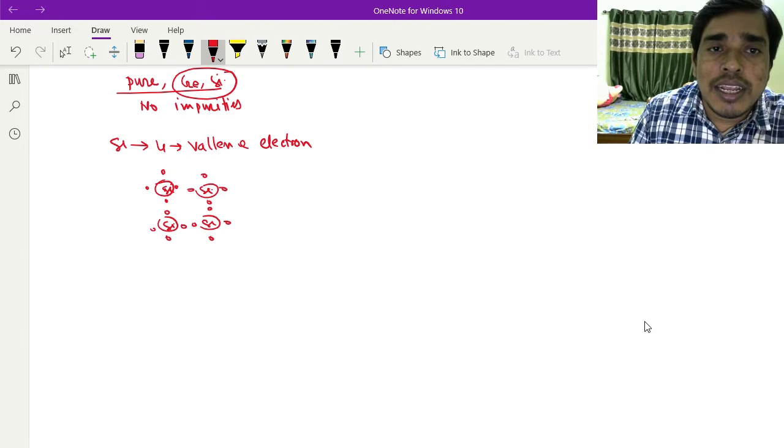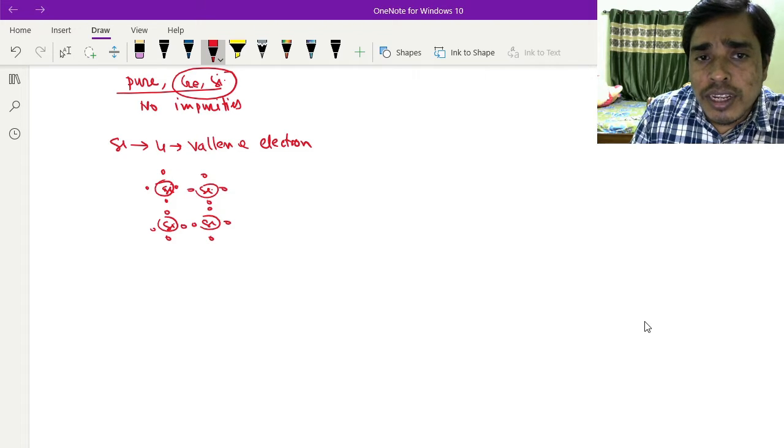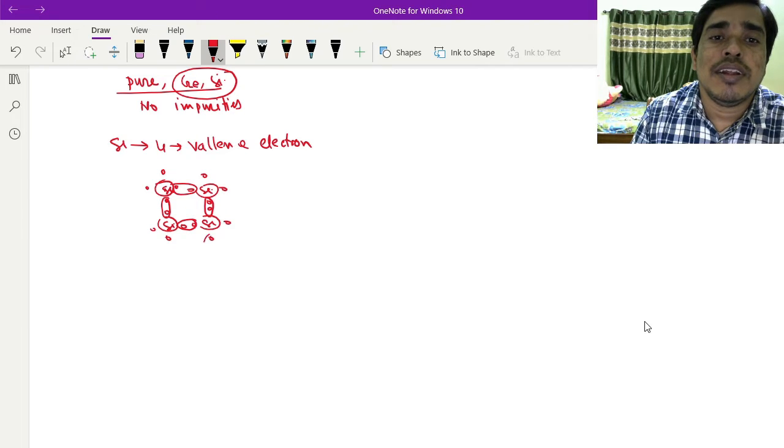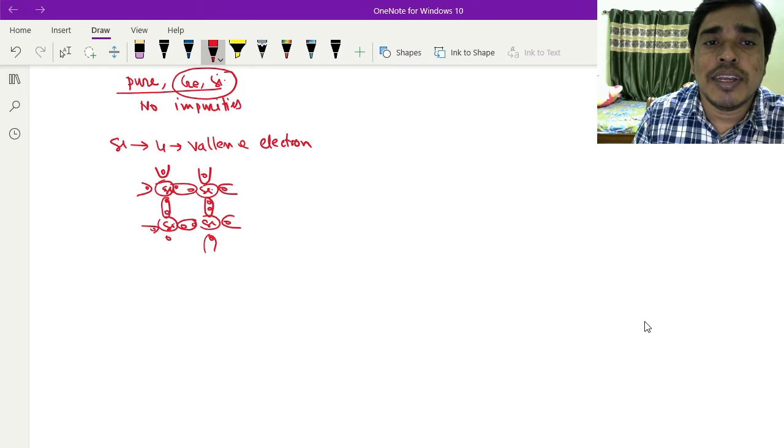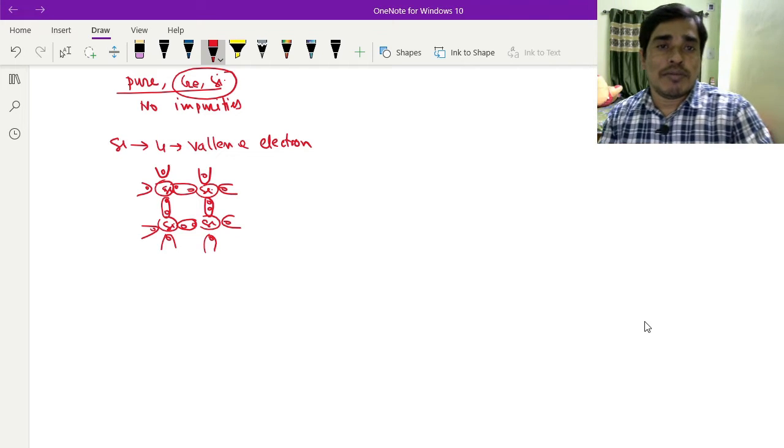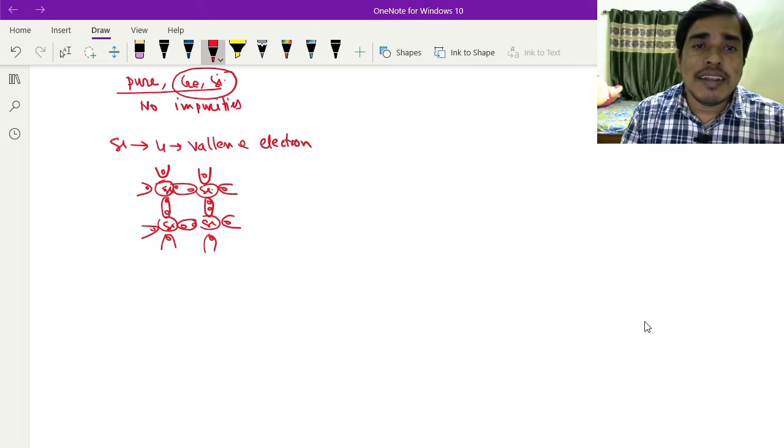So in a crystal of silicon, four valence electrons create covalent bonds with the neighboring silicon atoms. Similarly, for germanium, it is the same. In this way, the silicon crystal is developed.